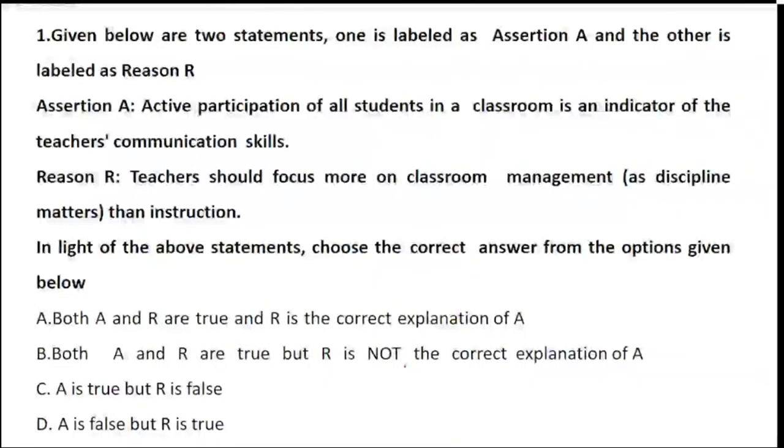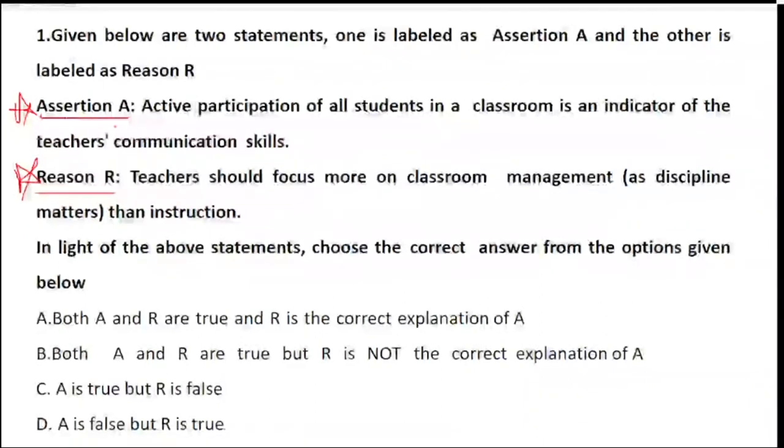I will read the question so that you can answer it well and understand it, and if there are any important points you can note them down. So let's take an example of the first question, where we have assertion and reason. How to do this question? You are supposed to do this question only from the reason point of view.